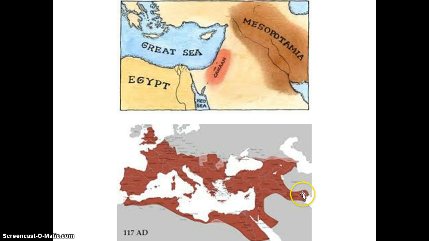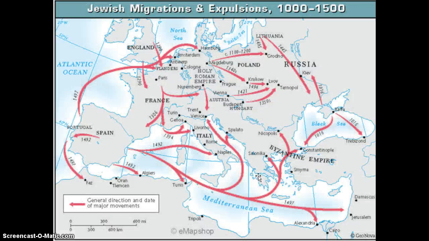Now, throughout the Roman Empire, we know that it lasted a very long time, and now we have Christians as well as Jews living in this area, and nobody really liked the Romans, especially the Jews. Nobody liked the fact that they were under Roman rule, so the Jews began to revolt. Now, as the Jews began to revolt, the Romans got pretty upset that they were disturbing the peace, so the Romans forced them to leave the region and renamed the region Palestine. Alright, so the Romans are forcing the Jews out of their homeland. They call the region Palestine, so Canaan is no more.